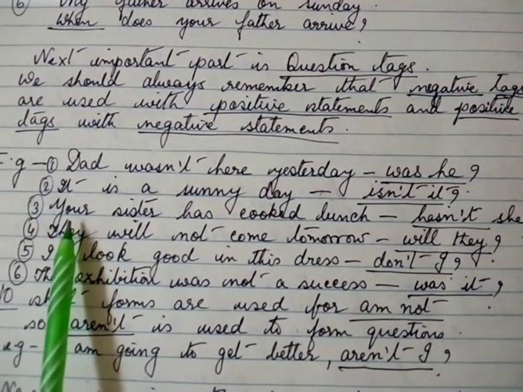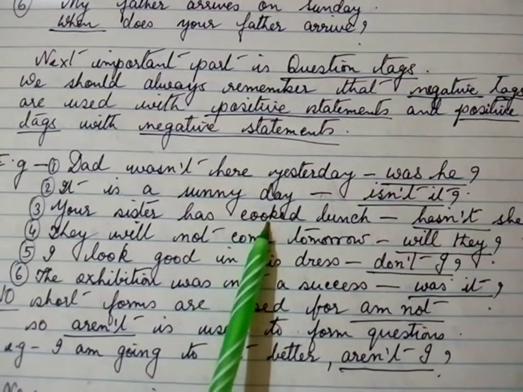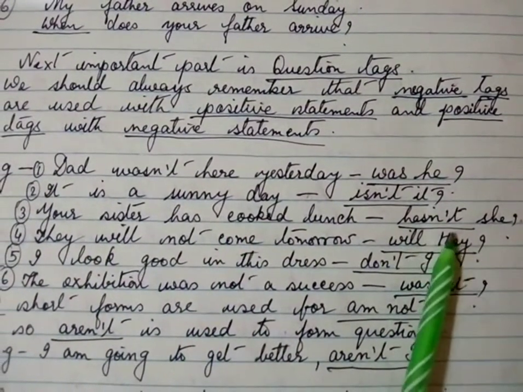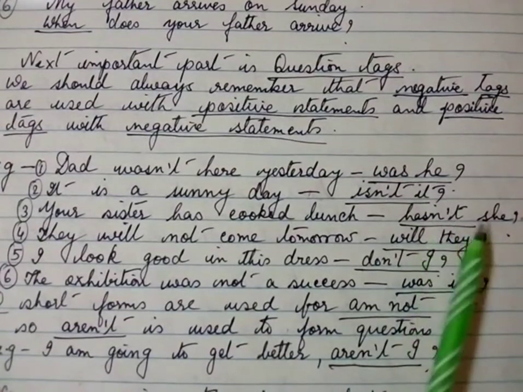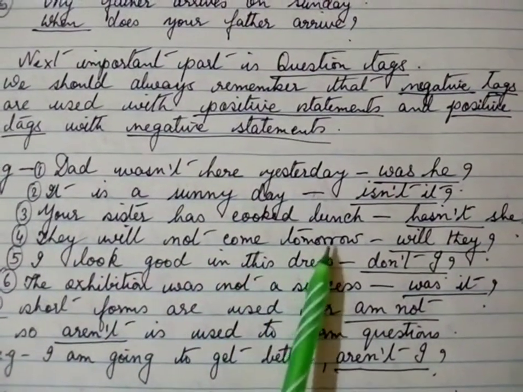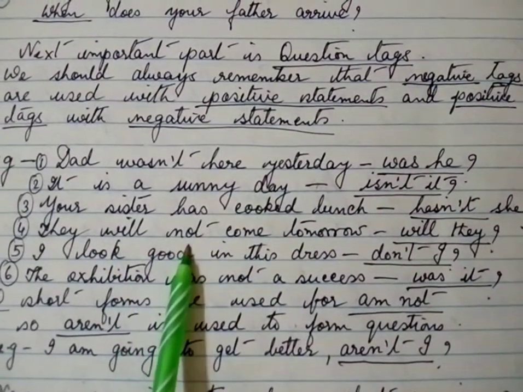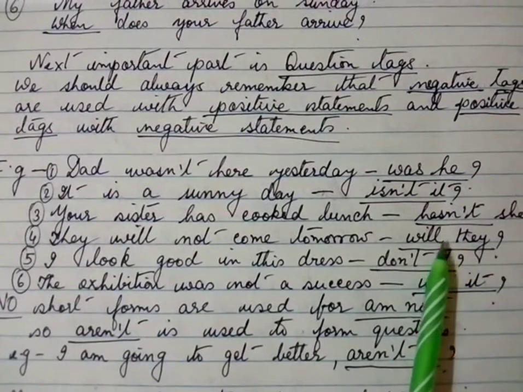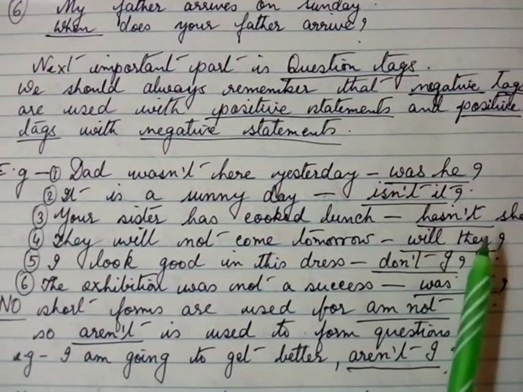Next sentence, your sister has cooked lunch. Again a positive sentence, so the tag is negative, hasn't she? They will not come tomorrow. It is a negative sentence, so naturally a positive tag, will they?